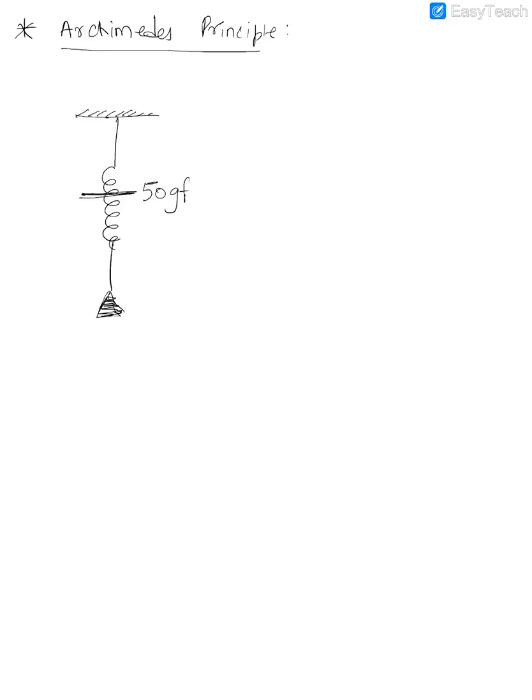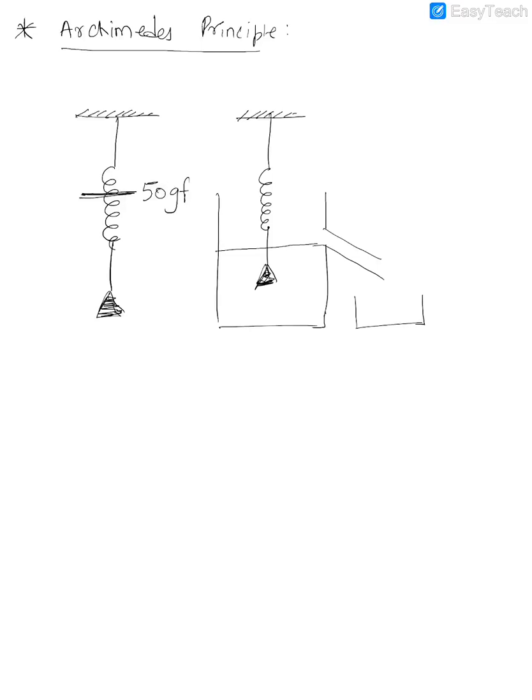Now what he did, the same object was then submerged into a container, into an Eureka can. You completely submerge it into the Eureka can, and from here there is an opening. That's the spout, what we call it, and the water from here falls into this container.